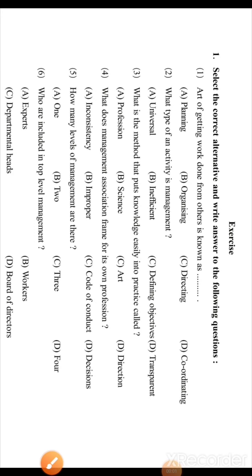So students, here you can see the exercise questions. We will solve the MCQs. The first question: the art of getting the work done from others is known as dash. The options are planning, organizing, directing and coordinating. In the textbook the printing mistake is there. The right answer of this question is management, which is not given in the options. So pay attention to this. The art of getting work done from others is known as management.